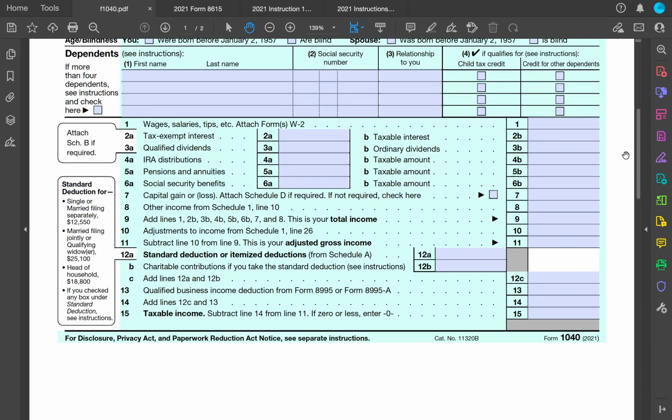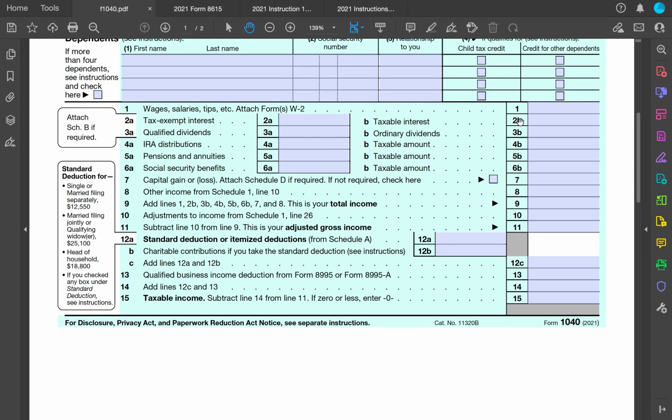Alright, so as we're going through here, we need to figure out on box 1, what are his wages and tips? If you recall, the problem told us that his wages and tips from his jobs were $3,900. Did he have any tax exempt interest? We weren't told anything about municipal bonds or anything like that, so we'll assume no. He does have interest from a bank.